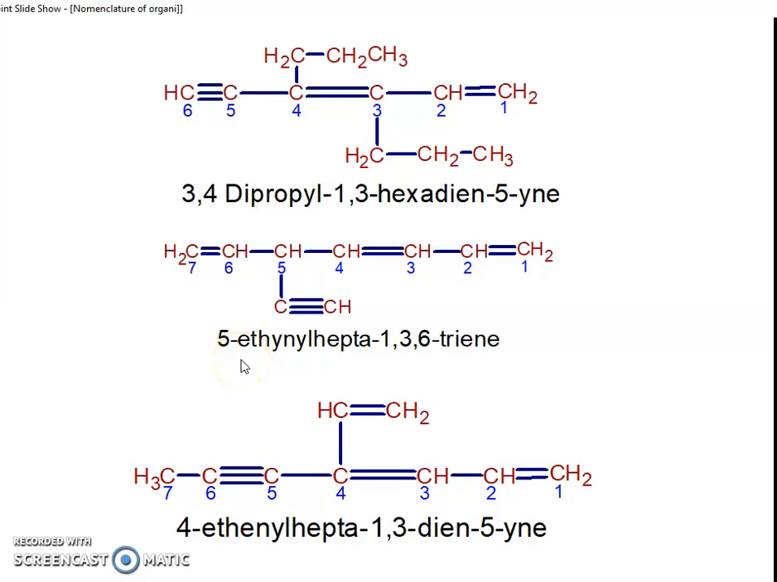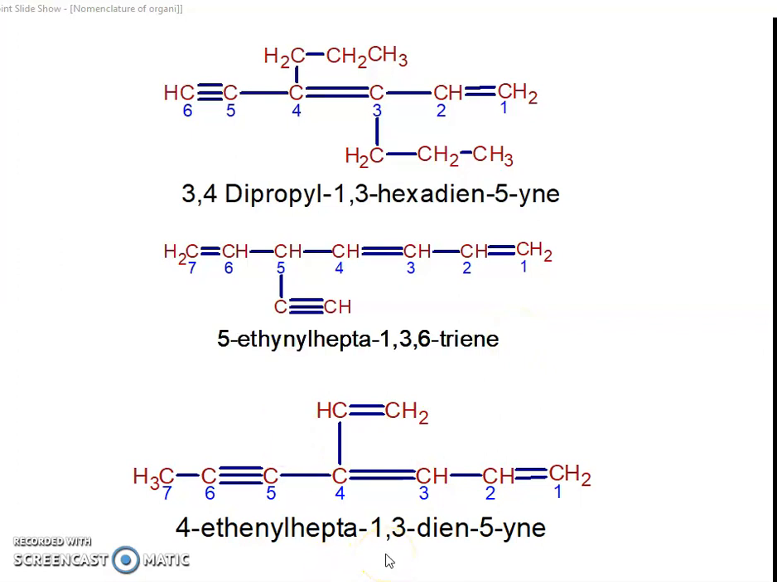5-ethyl hepta-1,3,6-trine. This 5 position has which group? Ethyl. So 5-ethyl. Hepta means 7 carbons are here. So in hepta, 1, 3 and then 6 have carbon-carbon double bonds. So 1, 3, 6-trine. Sorry, 1, 3, 6-triene. Right? Three carbon-carbon double bonds. So triene. 1, 3, 6-triene.